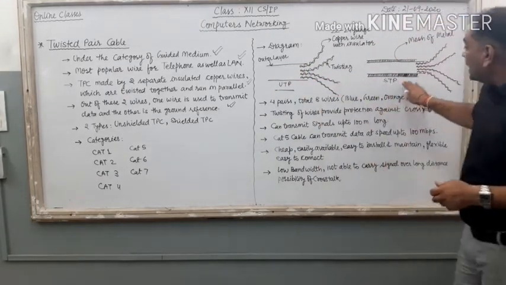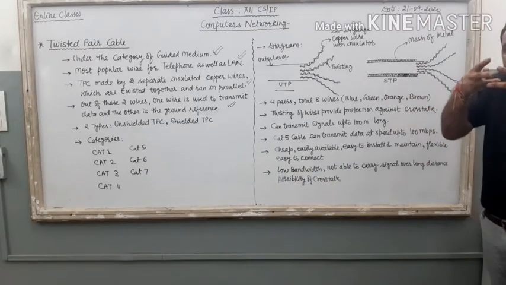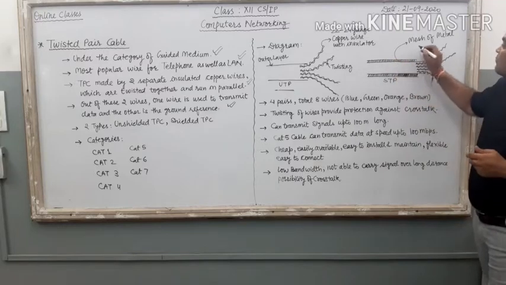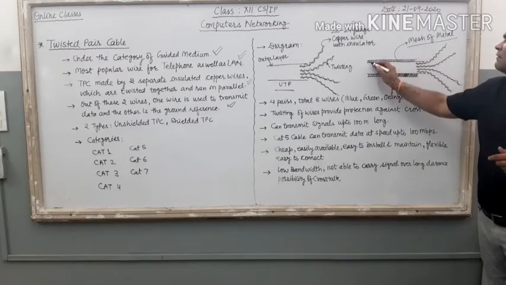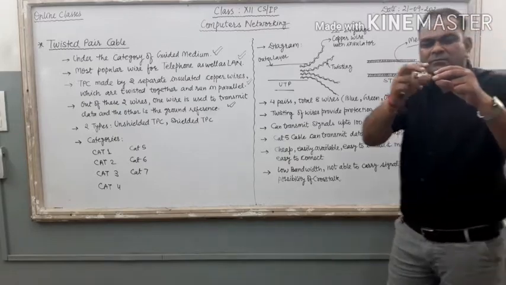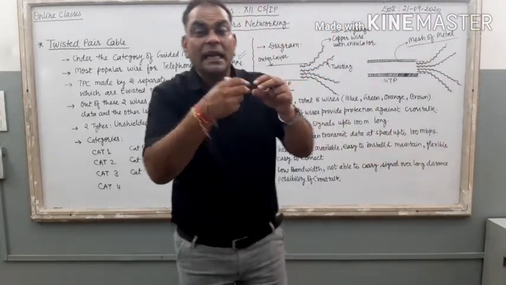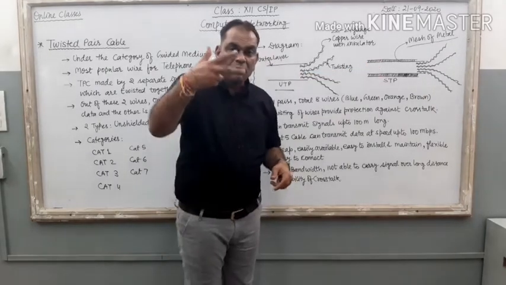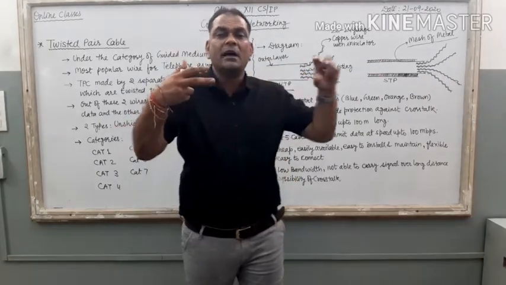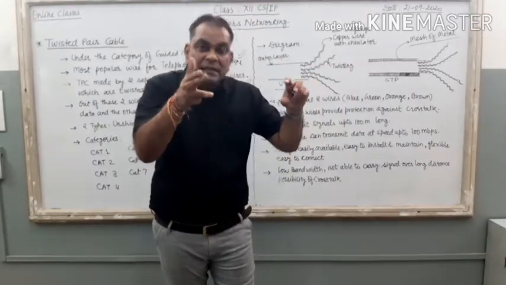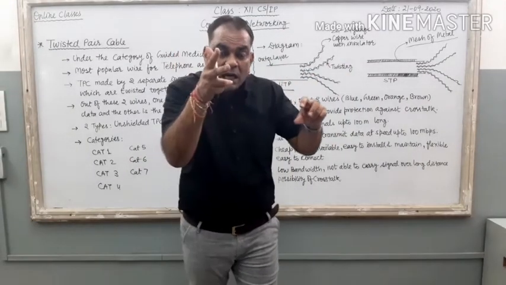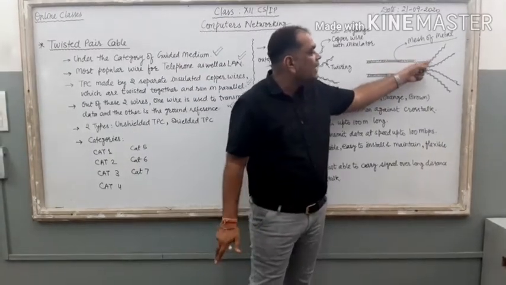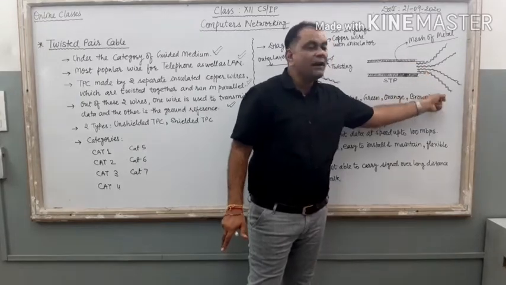Right? But in STP, if you cut the outer layer of STP, you can see one mesh of wire is available. Mesh means the metallic mesh of wire, it is available just under the outer layer. Then you have to cut this wire mesh, and when you cut the mesh of this metallic wire, then you can find these 8 different wires.